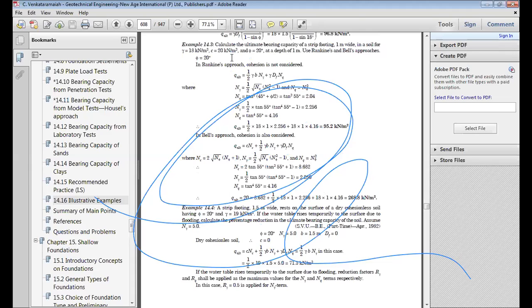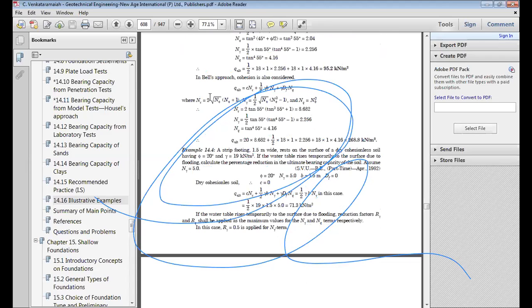Let us go through this example. Calculate the ultimate bearing capacity of a strip footing 1 meter wide in a soil with gamma equal to 18 kilonewton per meter cube, C equal to 20 kilonewton per meter square, and phi equal to 20 degrees at a depth of 1 meter. Use the Rankine and Bell's approach. Rankine we have already given in the earlier cases. So in that case, let me not, it will confuse you. Let us go only for Terzaghi, not Rankine.